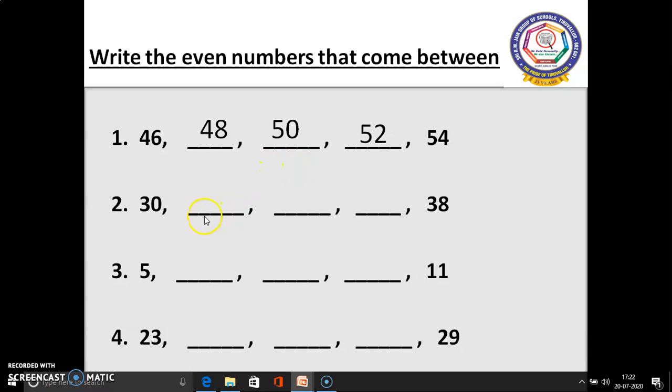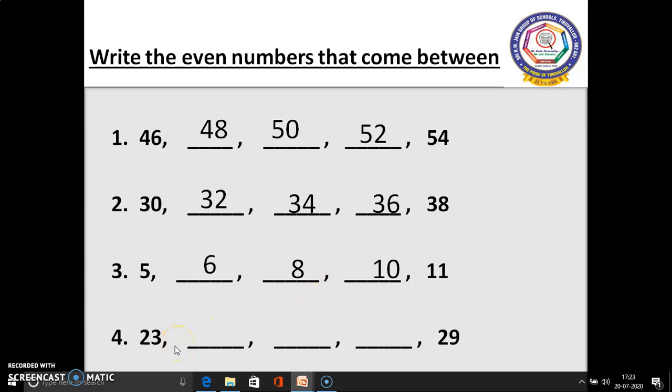Then move on to the second question. 30 is the even number. After 30, what will be the even number? 32. After 32, 34. After 34, 36. In this third sum, number 5 is there. After 5, which will be the even number? 6. After 6, 8 is the even number. After 8, 10 will be the even number.